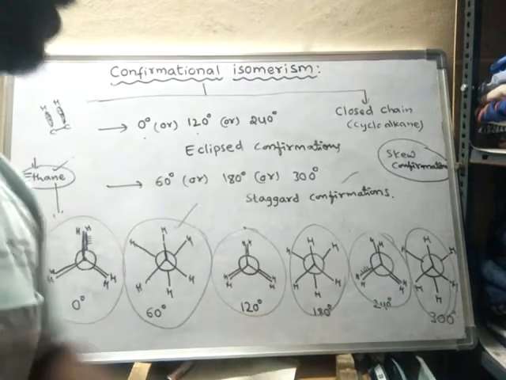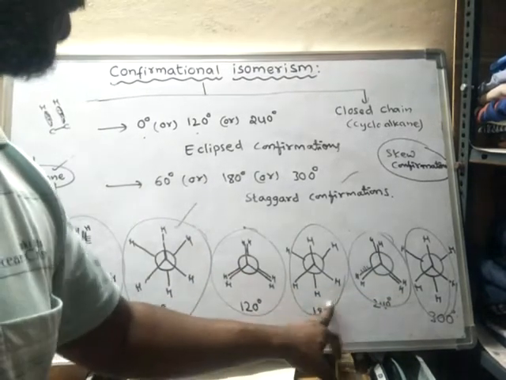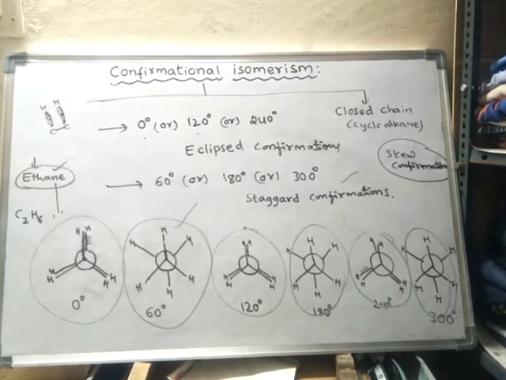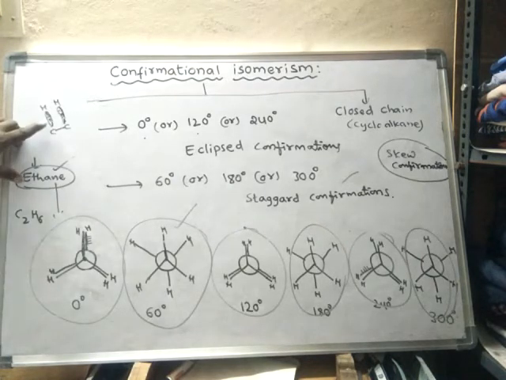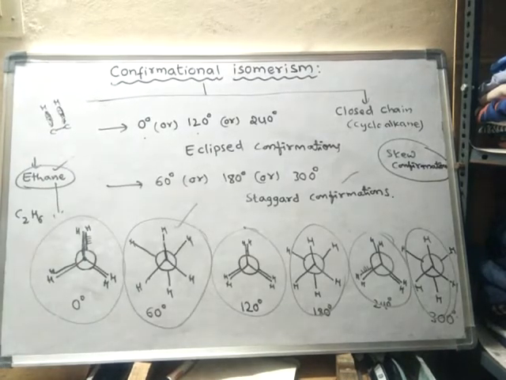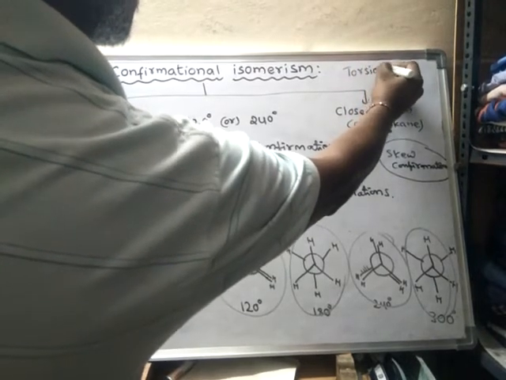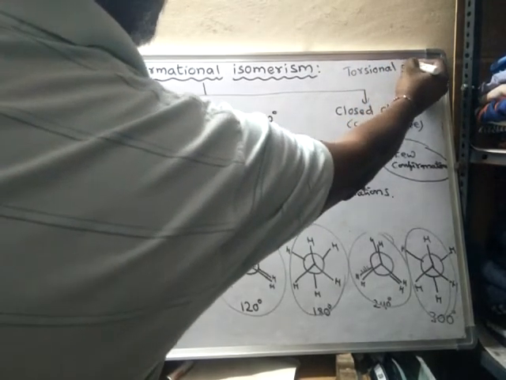Eclipsed conformations are least stable and staggered conformations are most stable, because in eclipsed conformation you will find torsional strain. What is the meaning of torsional strain? The repulsion between the electrons of the electron clouds of the adjacent bonds is said to be torsional strain.